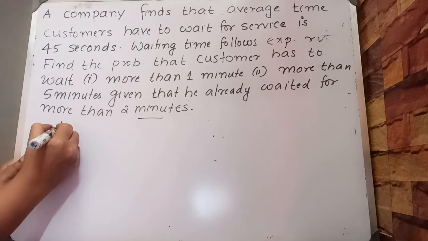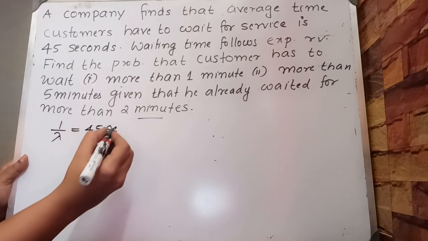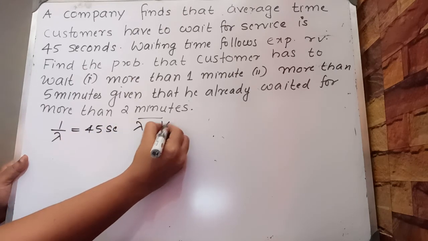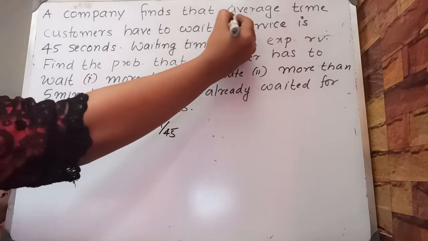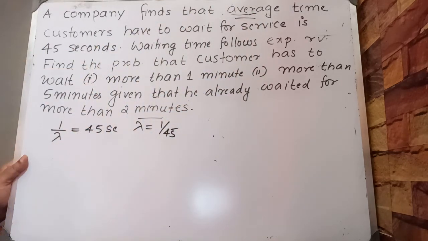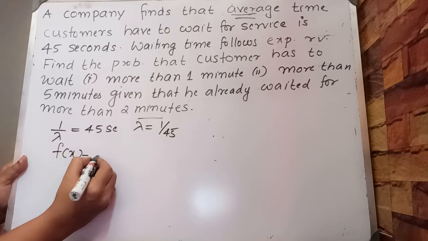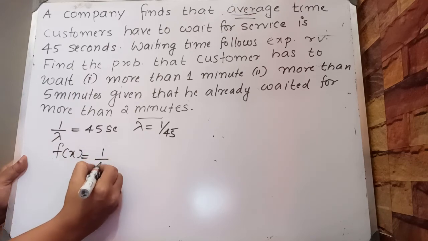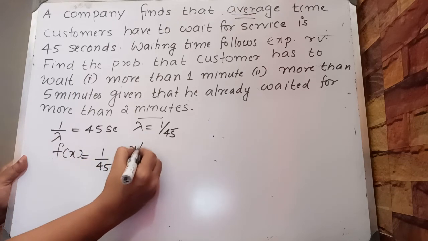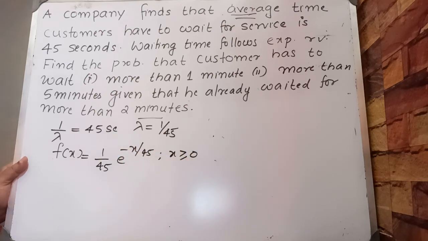That is, we are given 1 by lambda is equal to 45 seconds, so that lambda is equal to 1 by 45. The average time is 45 seconds, that is, mean 1 by lambda is 45. Our PDF f of x equals 1 by 45 e raised to minus x by 45, where x is greater than or equal to 0.